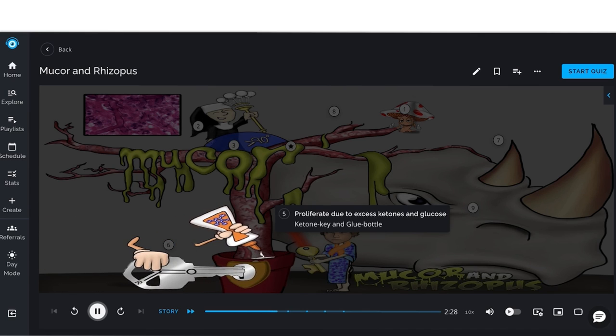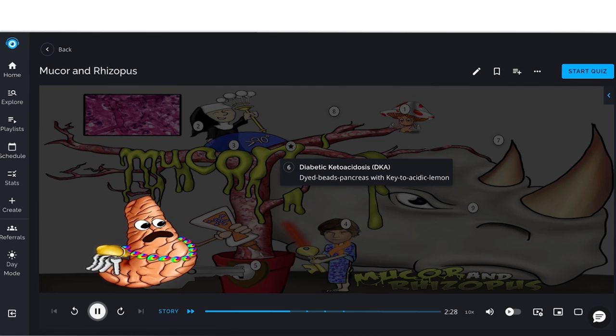Due to the affinity of these organisms to proliferate in environments with excess ketones and glucose, exhibited by the ketone key and glue bottle, patients in diabetic ketoacidosis are at increased risk for mucormycosis, shown here by the dyed bead pancreas holding keys on an acidic lemon.